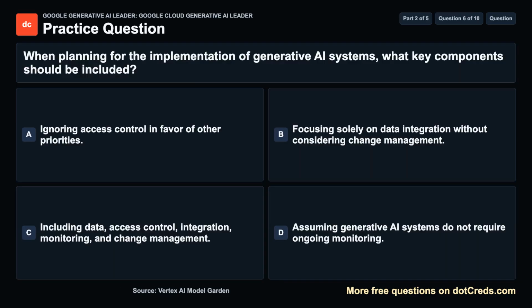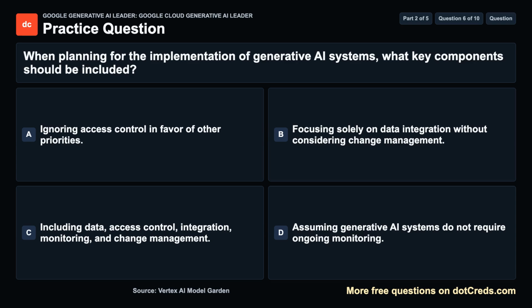Question 6. When planning for the implementation of generative AI systems, what key components should be included? A. Ignoring access control in favor of other priorities. B. Focusing solely on data integration without considering change management. C. Including data, access control, integration, monitoring, and change management. D. Assuming generative AI systems do not require ongoing monitoring.